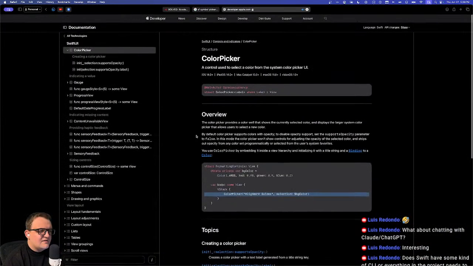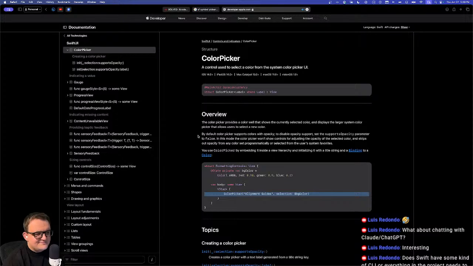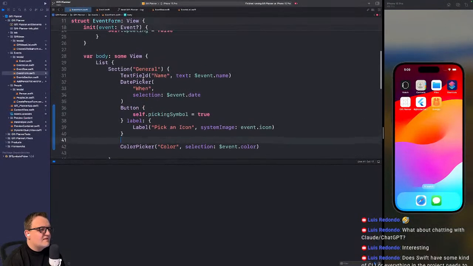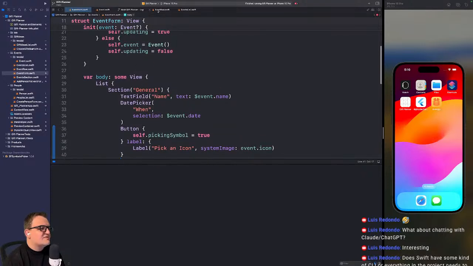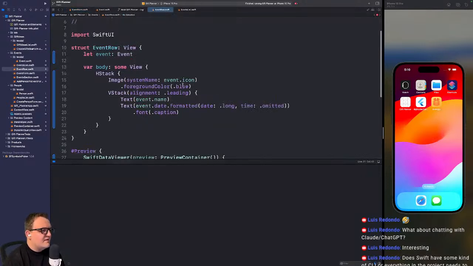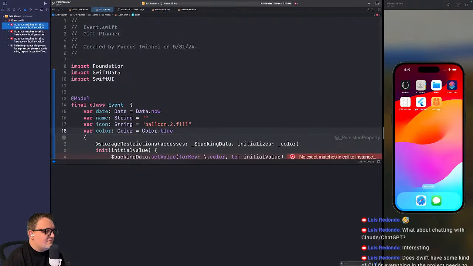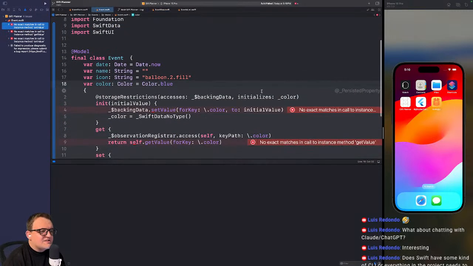And see, it doesn't give you anything here, but I think it worked. Let's also, just so that we know it's working, say the foreground color of this icon is event.color so that we can actually change the color of that icon on the home screen. Let's see if it... nope. No matches to set value.